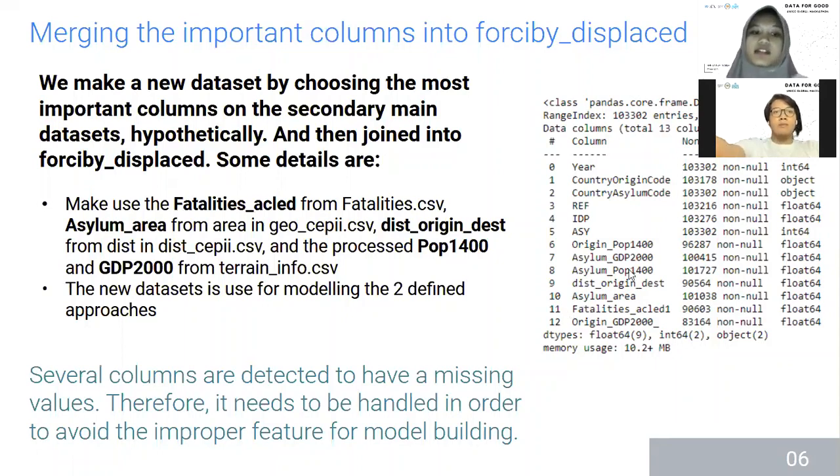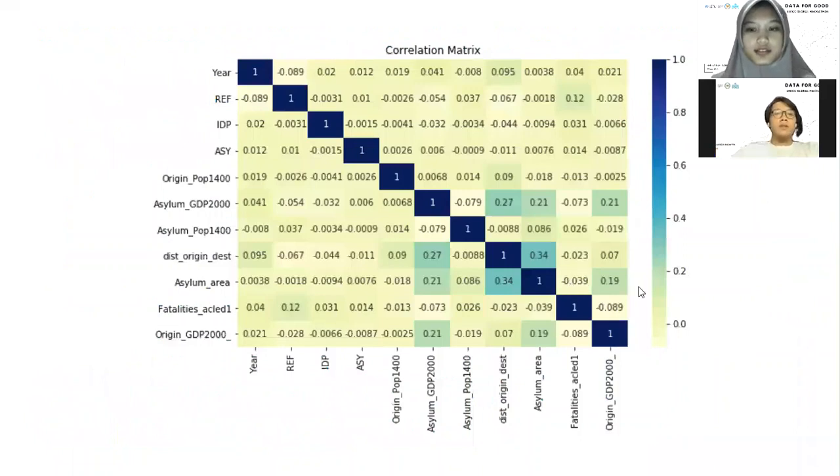But several columns are detected to have missing values, so they need to be handled in order to avoid improper features in model building. Before we move to the modeling section, we plot a correlation matrix for the target variables, which indicates that the target variables correlate least with the other columns.